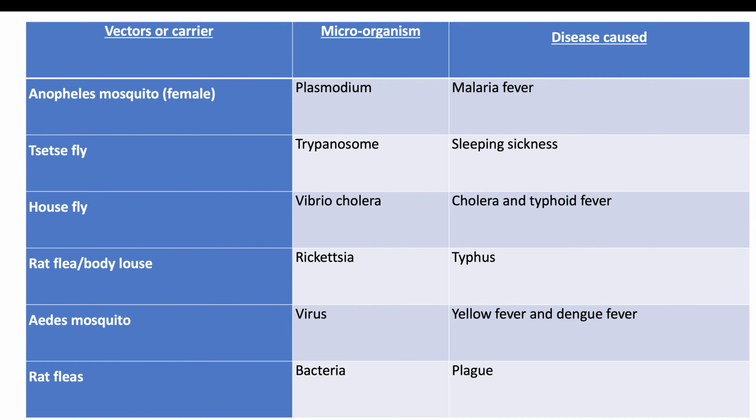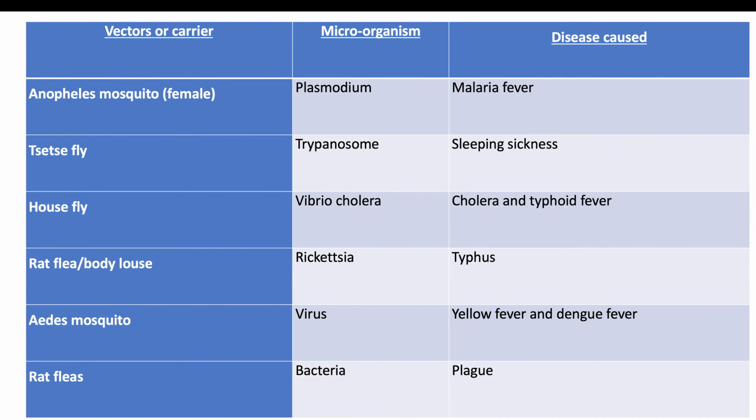Another example of an insect vector is the tsetse fly. The tsetse fly infects a healthy person with the trypanosome microorganism. This trypanosome pathogen infects the person with sleeping sickness, as we mentioned earlier. Then we also have the housefly. The housefly carries Vibrio cholerae. That's a pathogen. When it infects a healthy person, it could infect the person with cholera and typhoid fever. So that is another insect vector and the disease it causes.